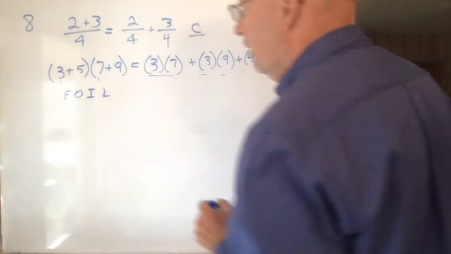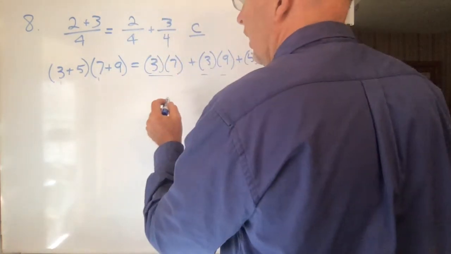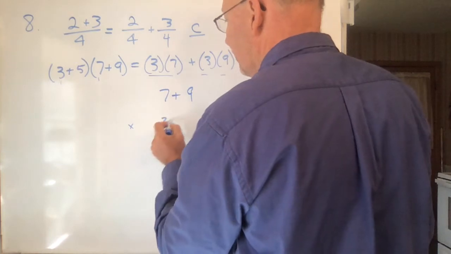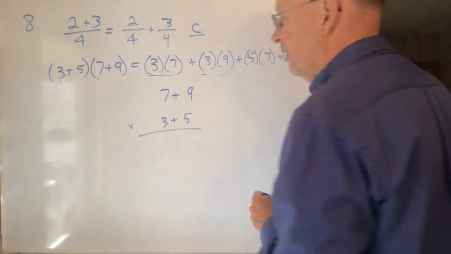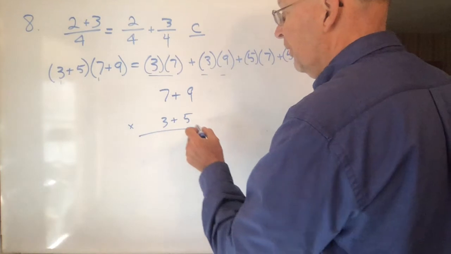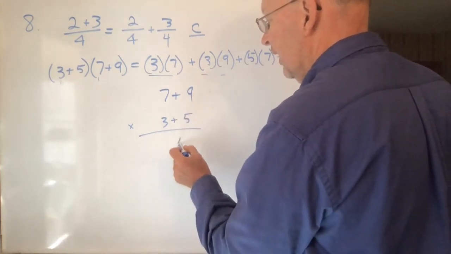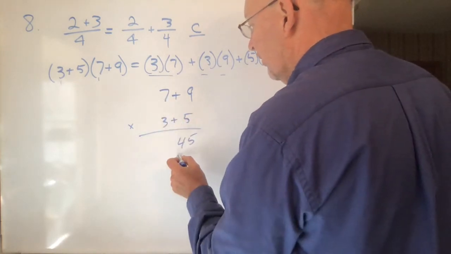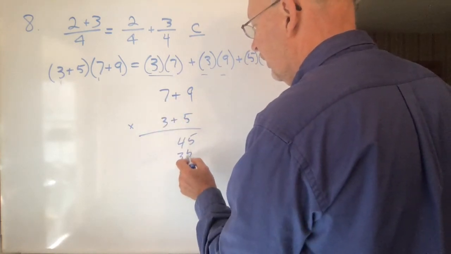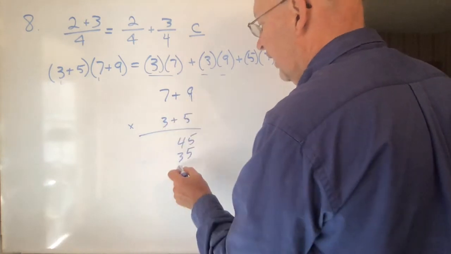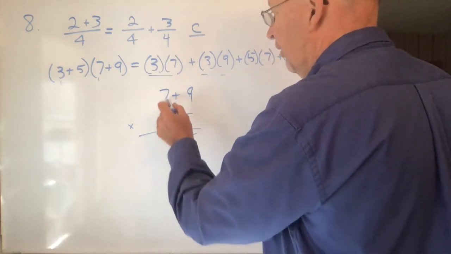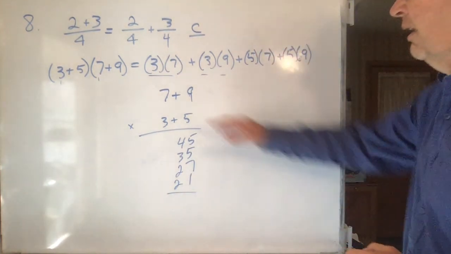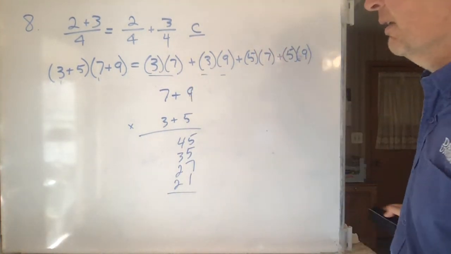Another way of thinking about it is if you just take 7 plus 9 and multiply that by 3 plus 5, you just do every possible multiplication. You take 5 times 9, which is 45. 5 times 7 is 35. 3 times 9 is 27. And 3 times 7 is 21. And you just add those all together. Those are the same things you get here.